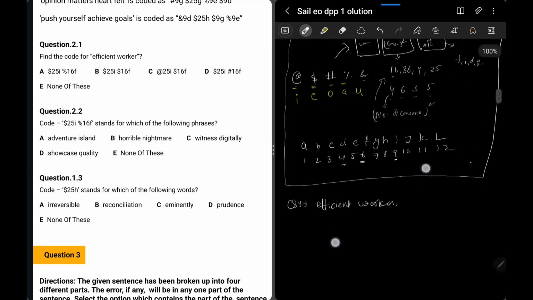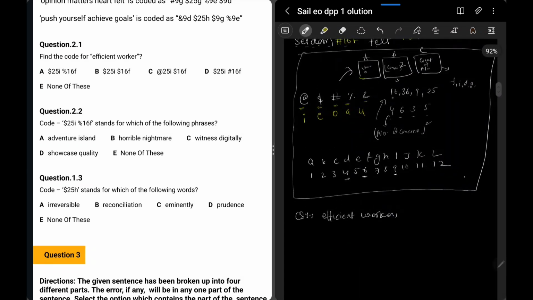For example, efficient worker, the very first thing is the last vowel. So last vowel code here is dollar, right? You can see the answers. There are 4 answers and 3 have dollars.